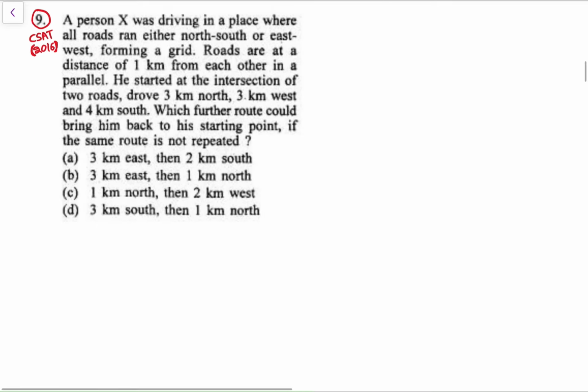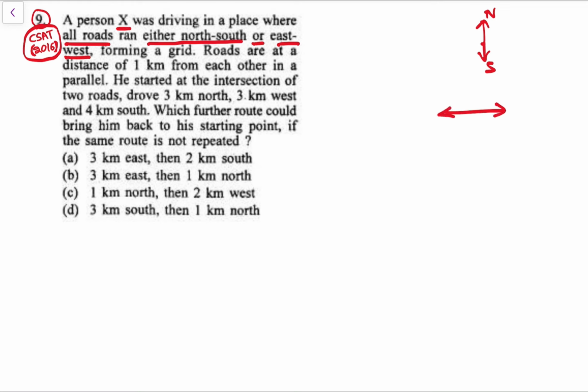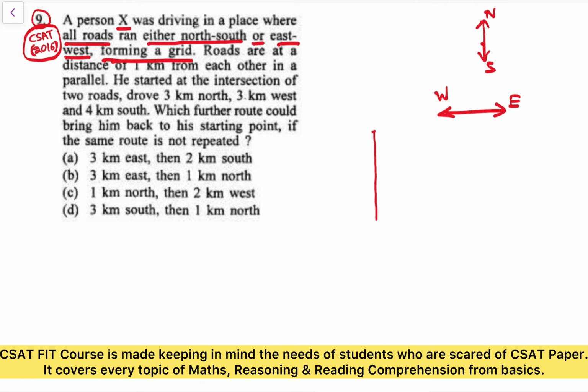See, this is a question asked in the CSAT paper 2016. A person X was driving in a place where all roads ran either north-south or east-west, forming a grid. Roads are either north to south or east to west, forming a grid.